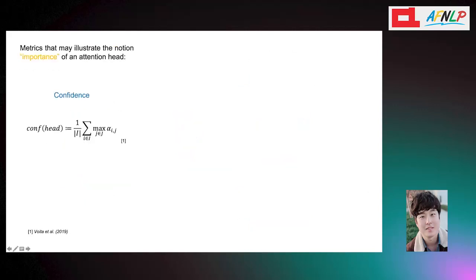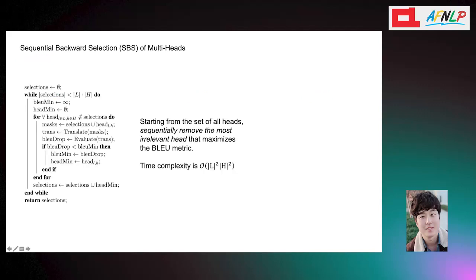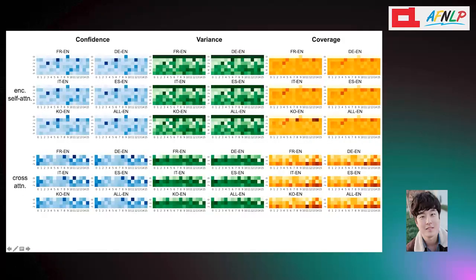To begin with, we first consider 3 metrics based on attention values that can illustrate the notion of importance to some extent. These are confidence, variance, and coverage of attentions. In addition, we also employ sequential backward selection of attention heads, where the rankings of heads computed by this method can be considered as the gold rankings. These are the heat maps drawn from the 3 metrics.